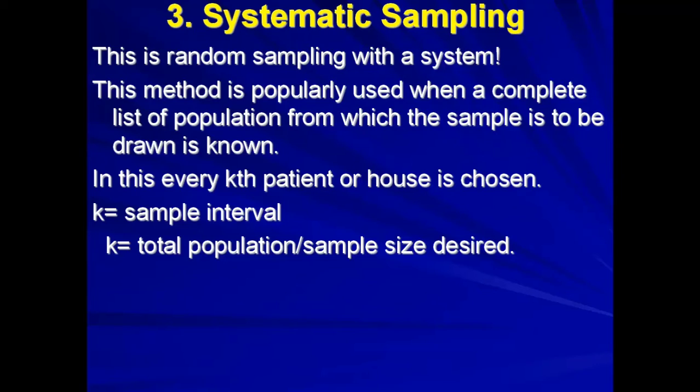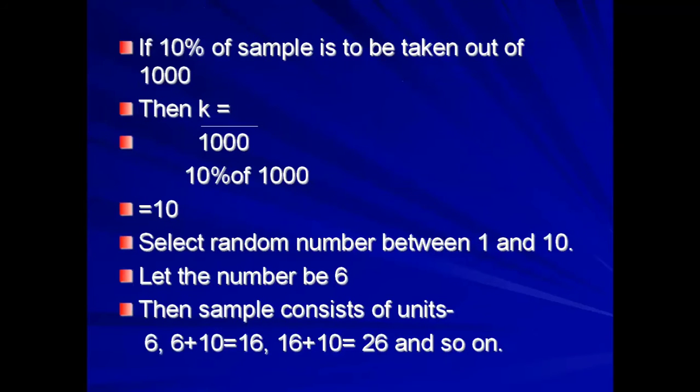Then the total population divided by the sample size desired. Then we'll obtain the sample interval. We'll obtain the sample interval like this with the formula: total population divided by the sample size desired. If, for example, 10% of the sample is to be taken out of 1,000, then the sample interval should be k equals 1,000 divided by 100. That is 10% of the population.